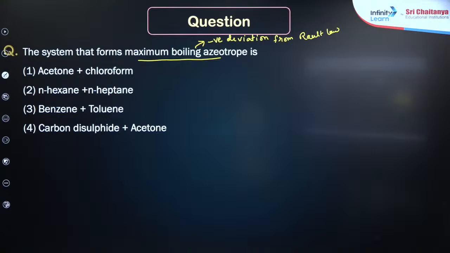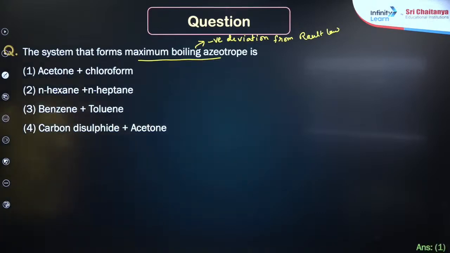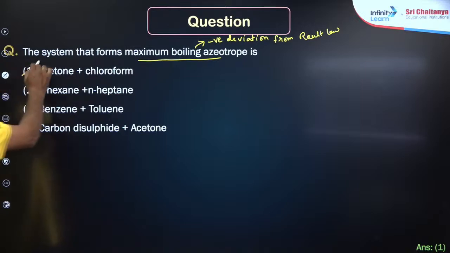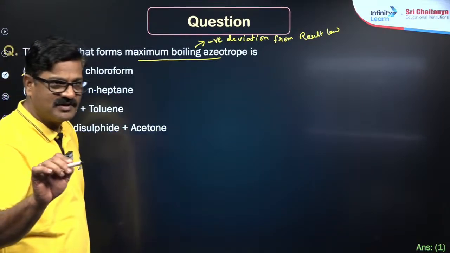Tell me quickly, Vishal. Carbon disulfide and acetone. It is going to be acetone and chloroform. Negative deviation.